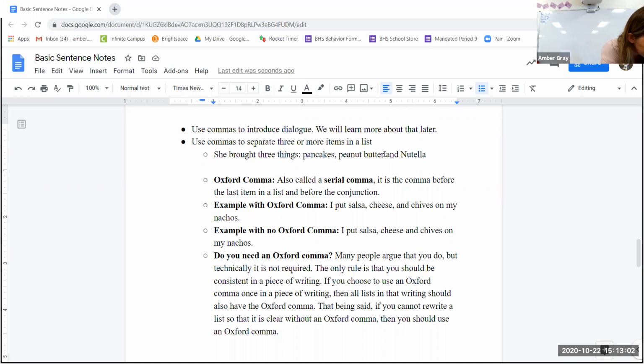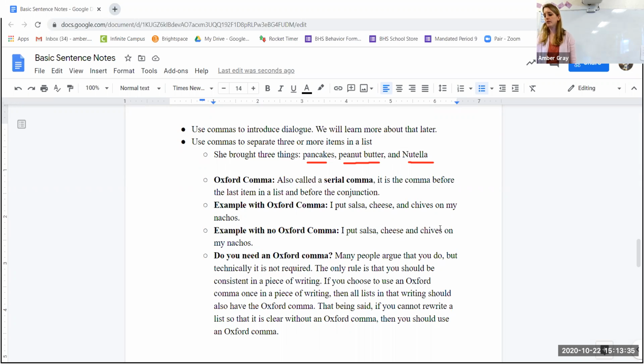Now I could have a comma here if I wanted to. And a lot of people do decide to use that comma before that last item. So here I have a list of three. Pancakes is one, peanut butter is two, and Nutella is three, the last one. That comma before the last item in the list is called an Oxford comma, or serial comma, if you would like to call it that. It is the comma before the last item in the list and before the conjunction. Here, this 'and' is a conjunction, okay?